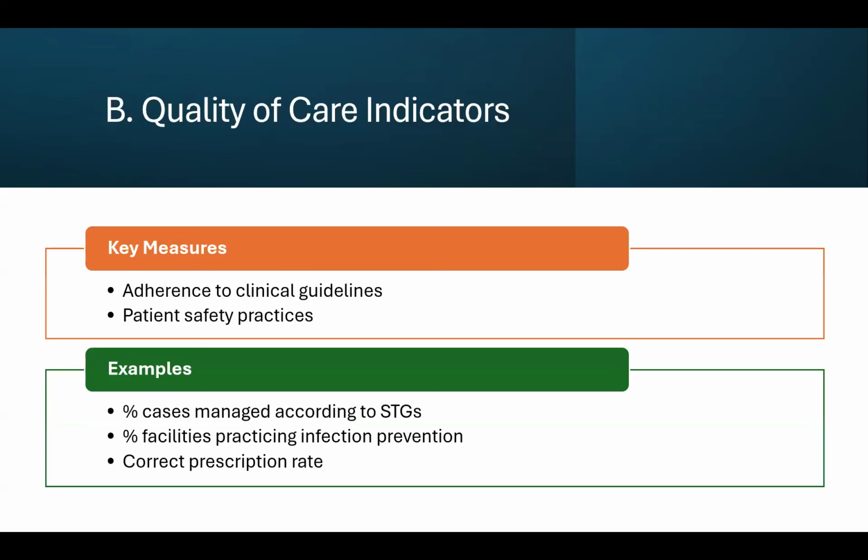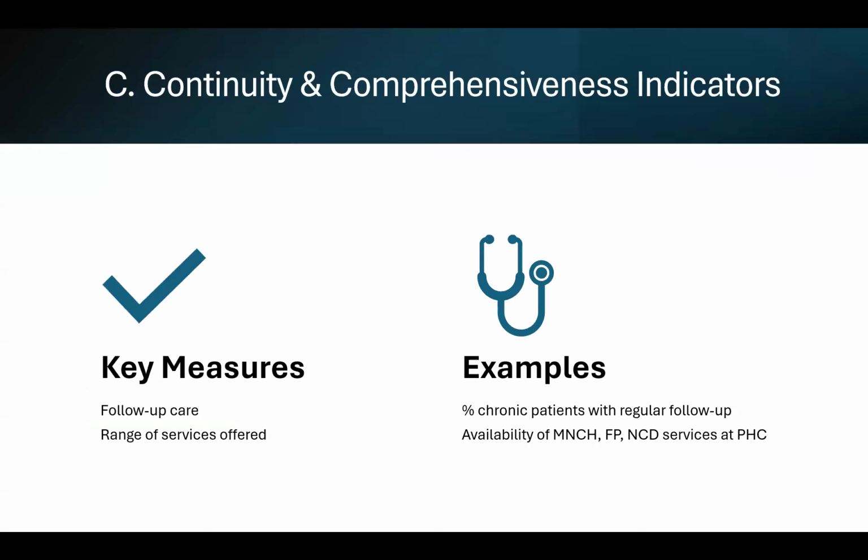Then we have quality of care indicators. For that, key measures are adherence to clinical guidelines, patient safety practices. For example, percentage of cases managed according to STGs, percentage of facilities practicing infection prevention, or correct prescription rate. These are some of the examples.